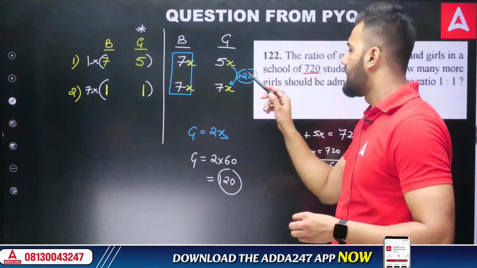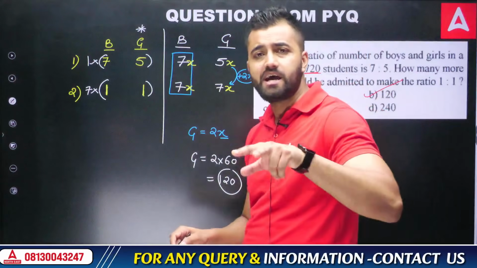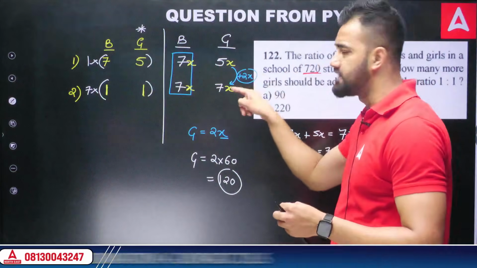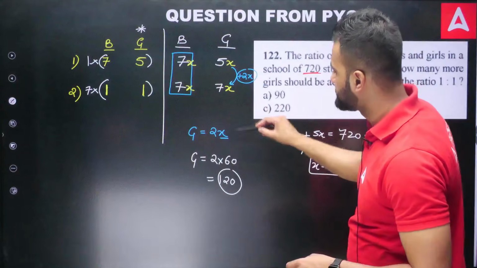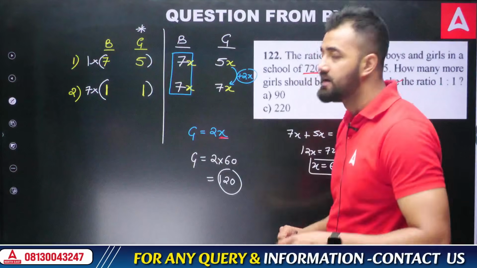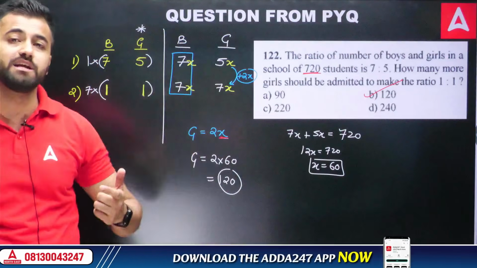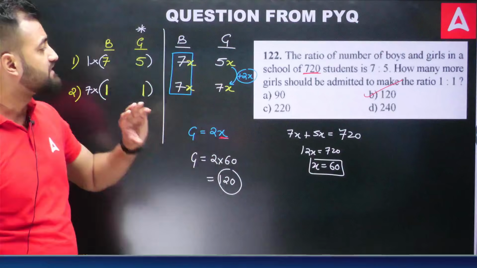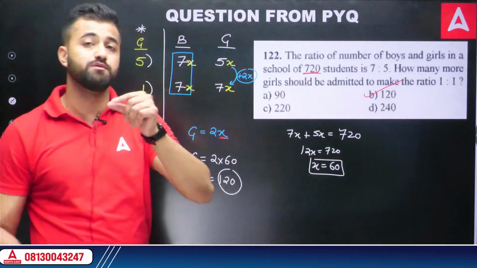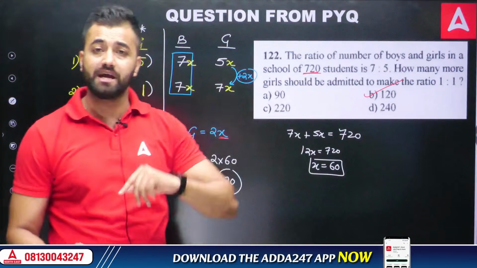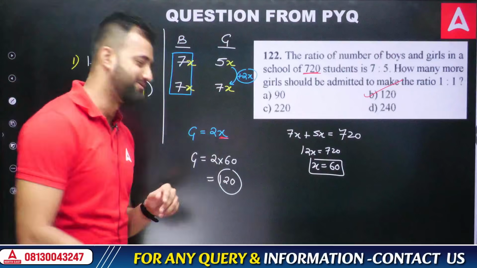So what do we see? There were 5X girls, now it has become 7X. So how many girls did I add? I added 2X, because 5 plus 2 is 7. So I need to find the value of 2X. 2X can be found if I get X. And how do we get X? You have to see what hint is given in the question, and from that hint you will always get the value of X. Just look for the hint. Here, the hint is that there are a total of 720 students. From this 720, you can get the value of X, and we got X as 60. Just multiply it here and you get the answer 120.